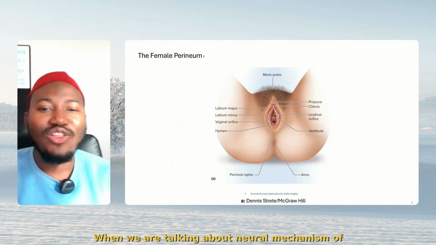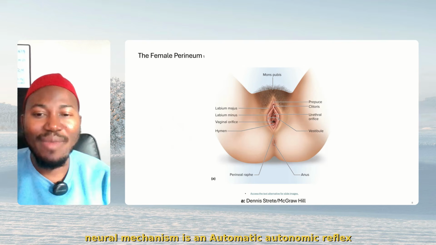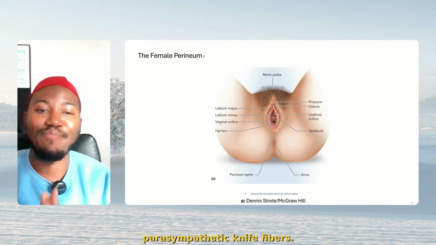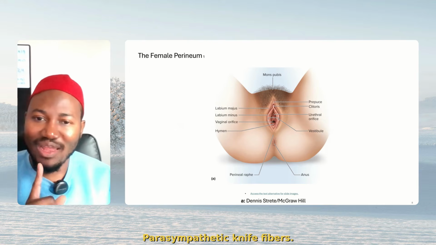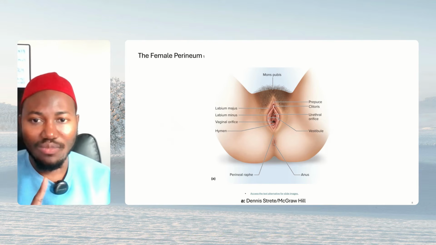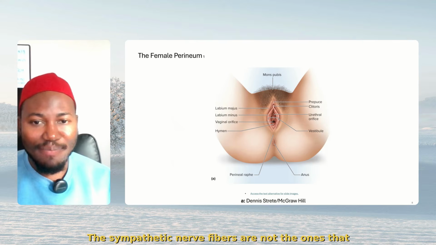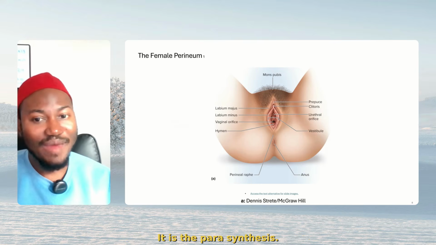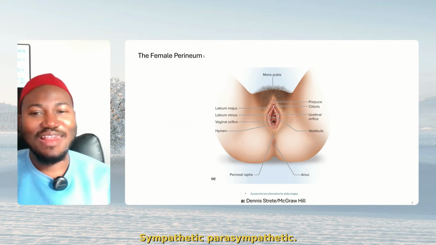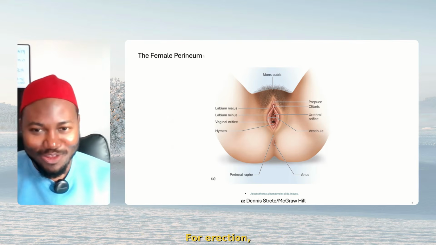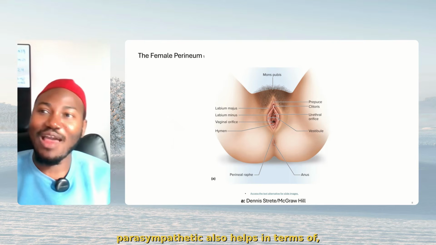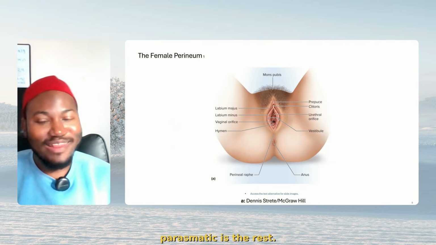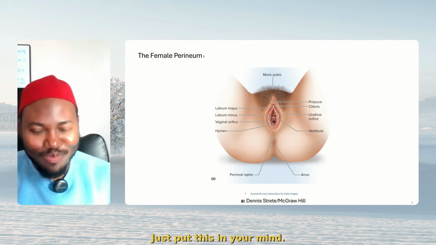When we are talking about the neural mechanism of erection, remember, it is an autonomic reflex that's predominantly mediated by the parasympathetic nerve fibers. That's why I showed you the diagram. Why are the sympathetic nerve fibers not the ones that trigger the secretion of nitric oxide? They are not. It is the parasympathetic, for erection. Remember, parasympathetic also helps in terms of urination. It also helps in terms of digestion. But remember, parasympathetic is rest. Just put this in your mind.